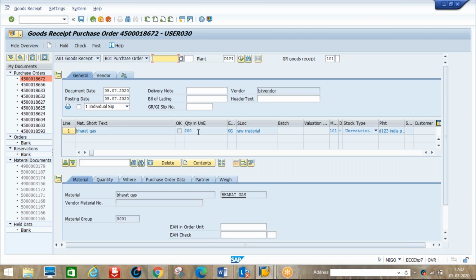This gas is 200 kgs, so he will bring 20 kgs in one cylinder, so 10 cylinders will come. 20 into 10 is 200 kgs.